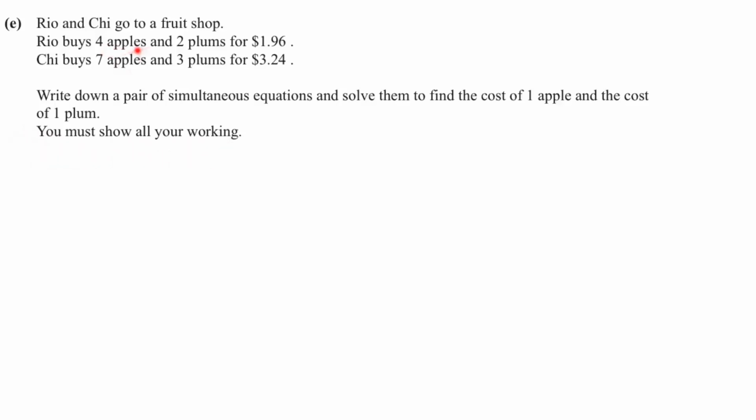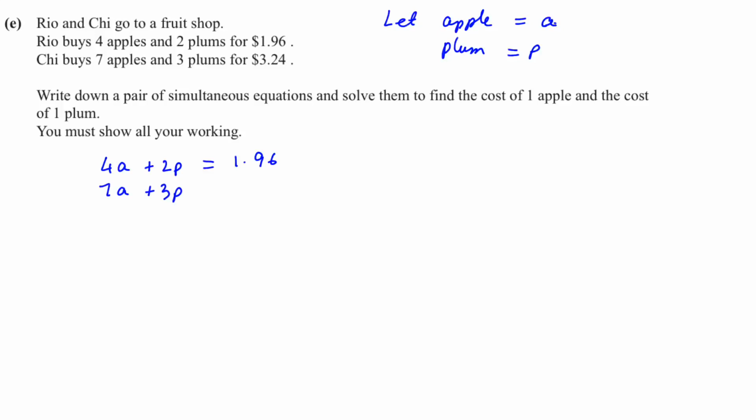First, we will name the apples and plums with a variable. So let the apple equal A. If you find it easier to write it as X and Y, you can do so. And let the plum equal P. Rio buys 4 apples plus 2 plums, and the cost of the whole thing is $1.96. Chi buys 7 apples and 3 plums for $3.24. So we have formed the simultaneous equations and now we have to solve them.